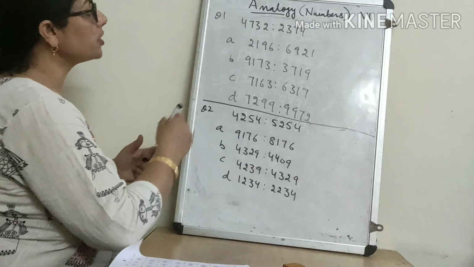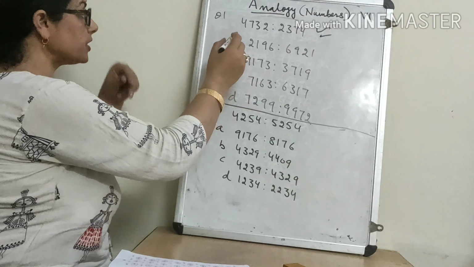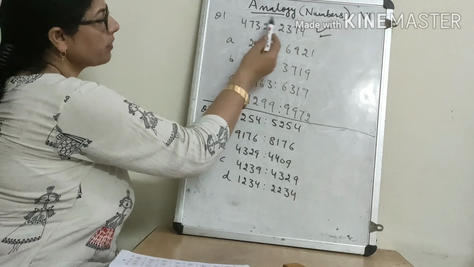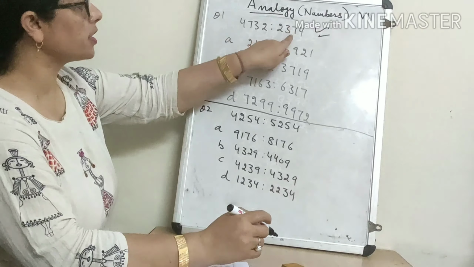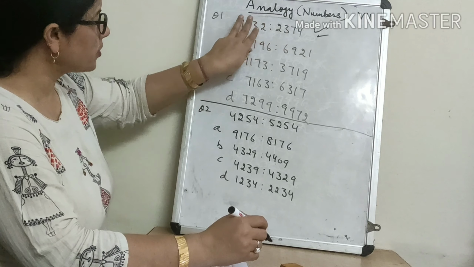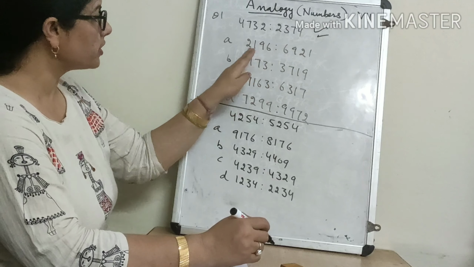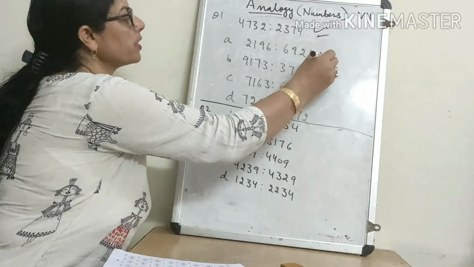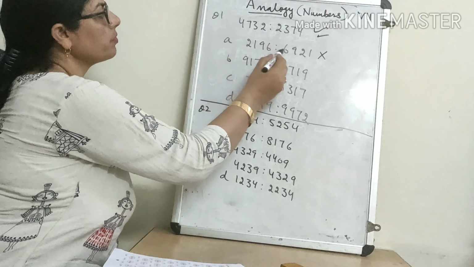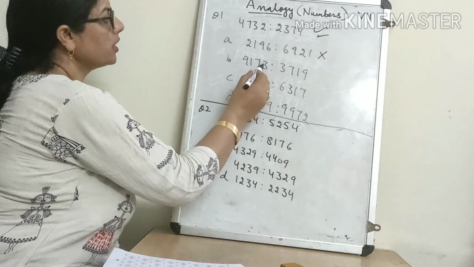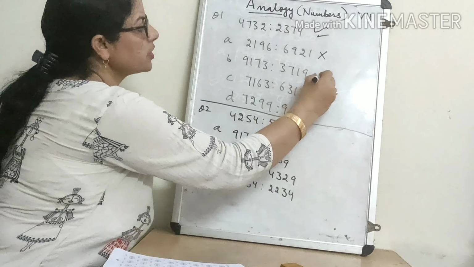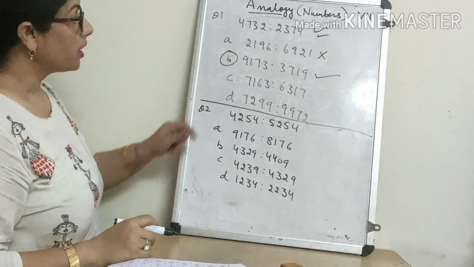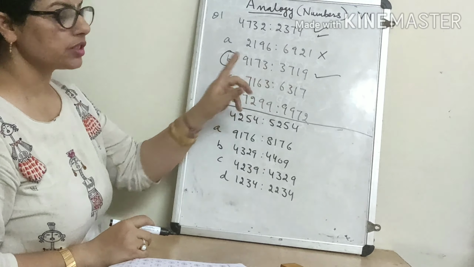So first understand this pair very carefully. What are the numbers? 4732, 2374. See, it is the reverse of this. This is the relation here, that he has written this number on reversing. So here also we will search like this. 6912 should be here. No, here is 6921. It should be 6912, not here. Now here 3719. Yes, this is the right answer. So this option is the right answer, as the relation is here, the same relation is here.